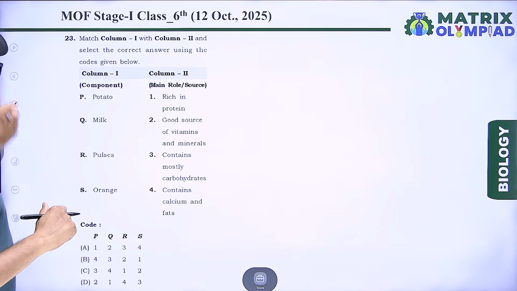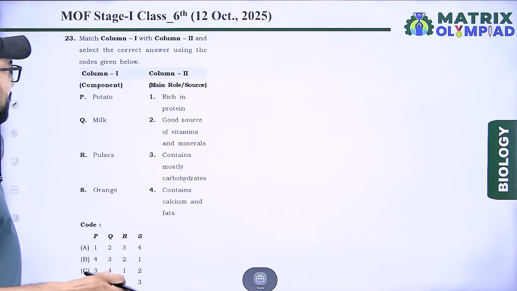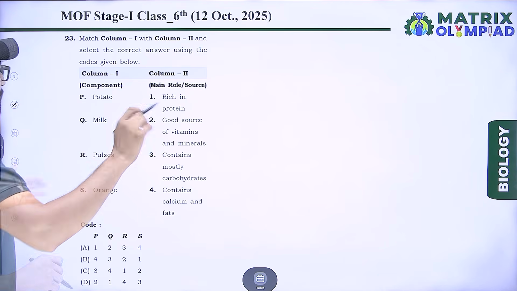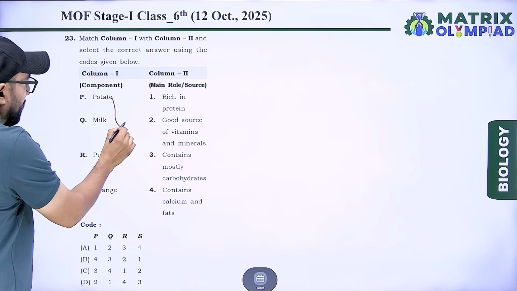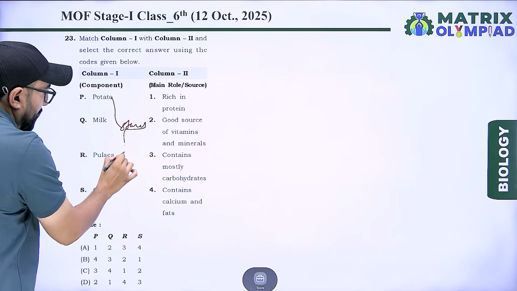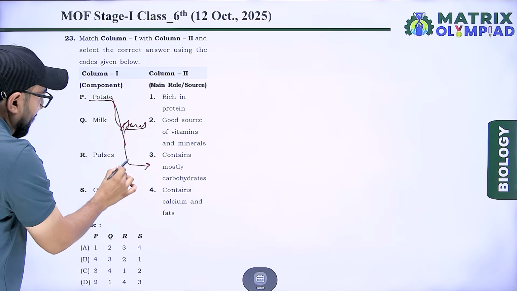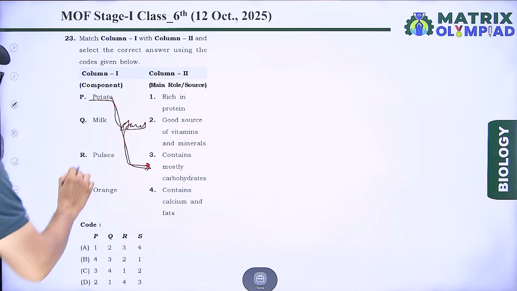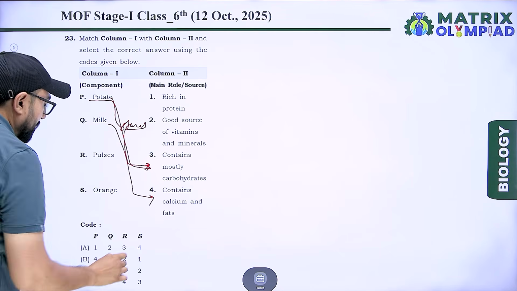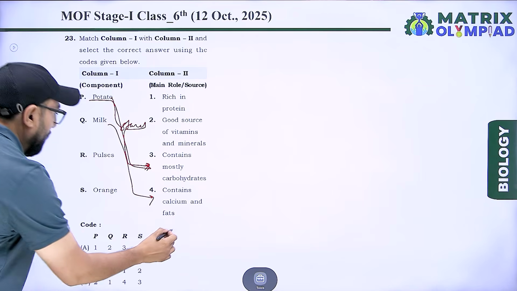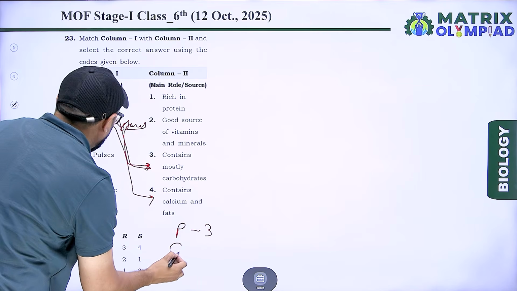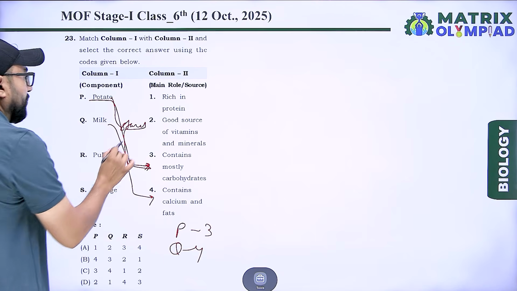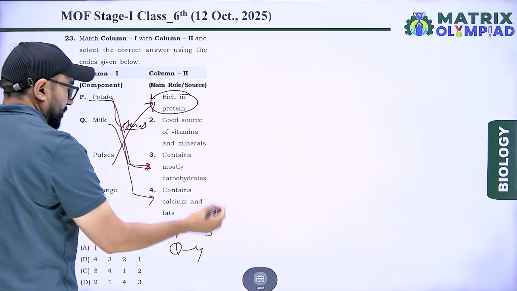Next, match column first and second. Potato, milk, pulses and orange. Potato contains starch. Starch is carbohydrate, so potato matches with C. And milk contains fat and calcium, so 4 for P, 3 for Q. Pulses are rich in protein, so 1.